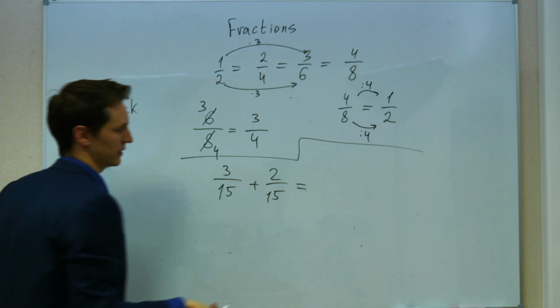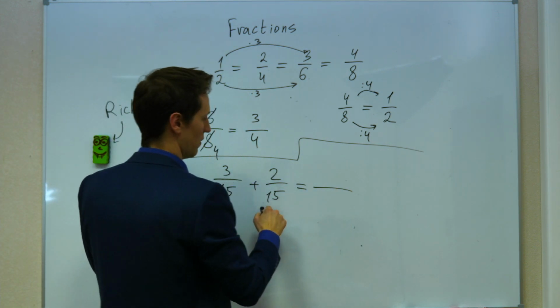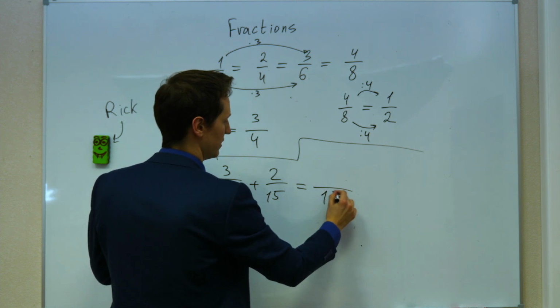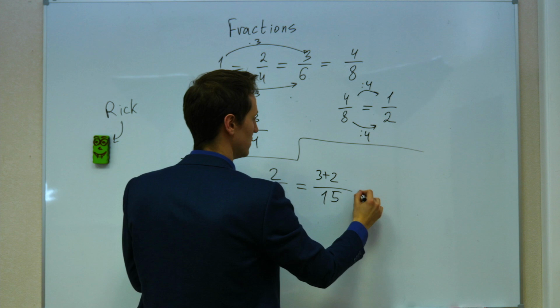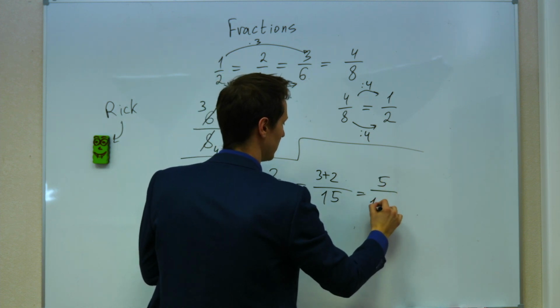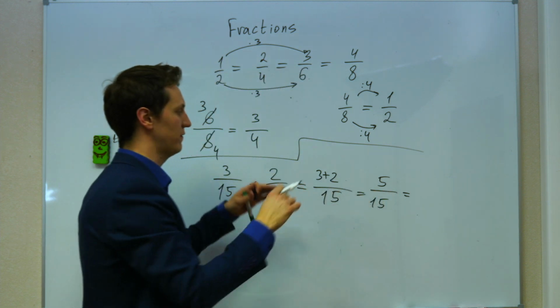How much are you going to get? We have already covered addition of fractions, so you keep the denominator the same and add the numerators, 3 plus 2, so it's 5/15.